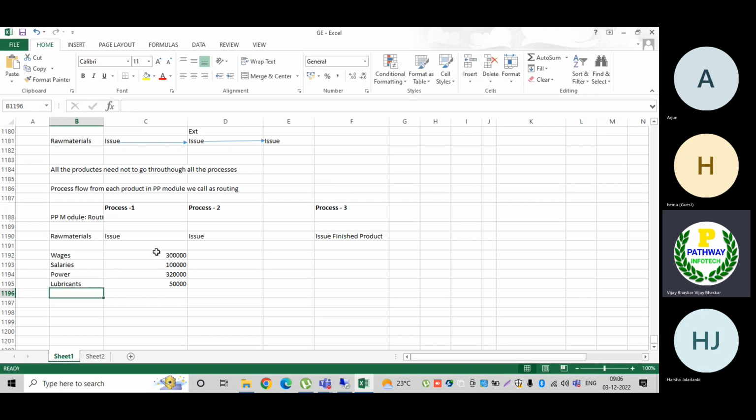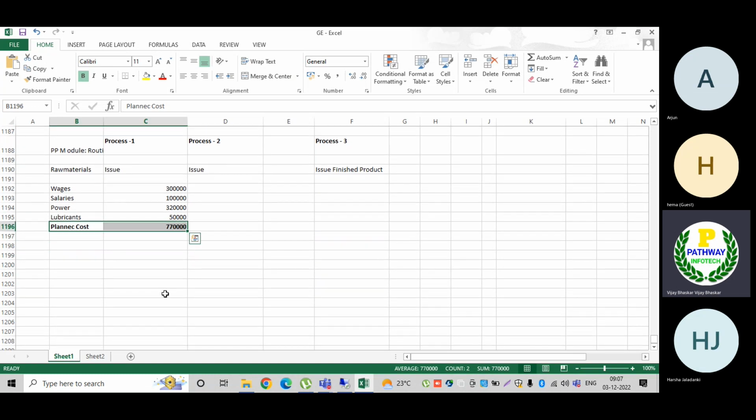So what is my total planned cost? Remember, here the production planning department is estimating the cost. This is not the final cost, right? We are just estimating what is my planned cost to produce this. This estimation is not for a single quantity, this is for the total quantity production. My cost would be 7,70,000, let us assume.